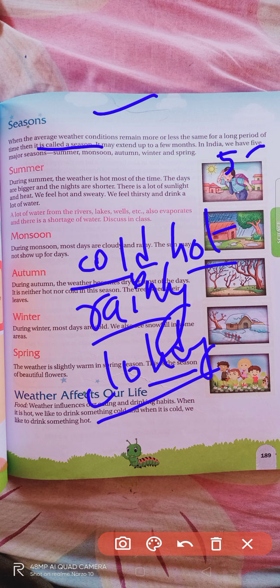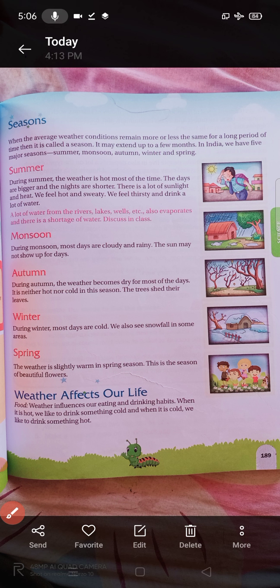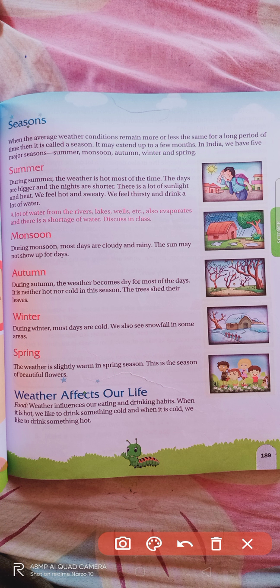If these conditions remain over a long period, say about 2 to 3 months, then it is said to be a season. So a longer period of time in which the same weather condition is experienced is known as a season.